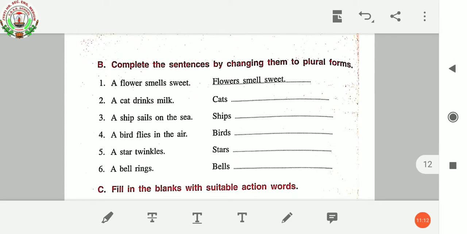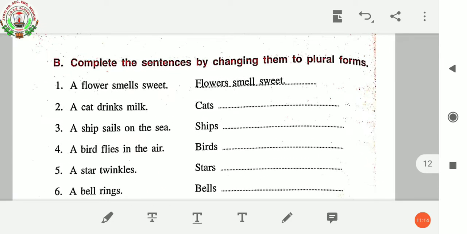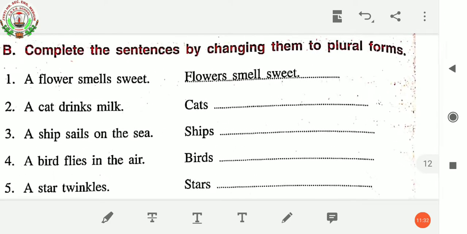It is question number B, and it is written here, complete the sentences by changing them into plural forms. More than one, we know that it's a plural. Singular means it's one in number, and plural means more than one. Okay, so first one is already done. Let me read it out.